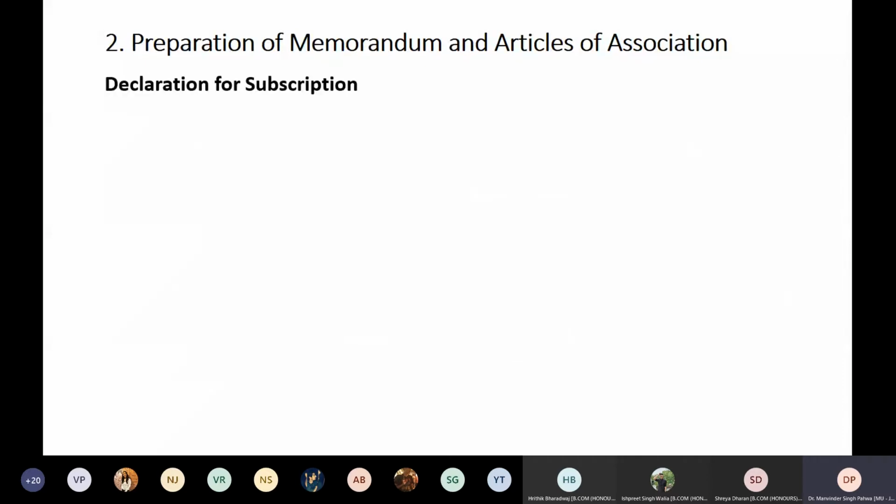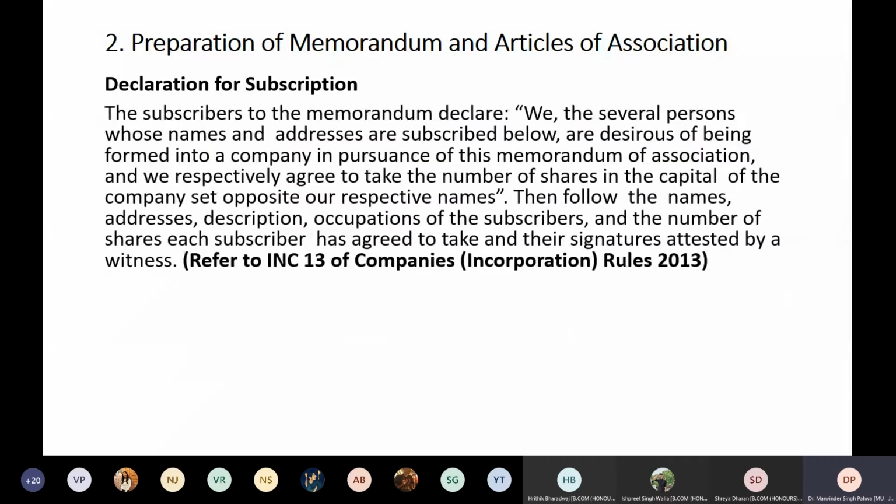Right. So next is your declaration of subscription. The subscribers to the memorandum declare that we, the several persons whose names and addresses are subscribed below, are desirous of being formed into a company in pursuance of the memorandum of association, and we respectively agree to take the number of shares in the capital of the company set opposite to our respective names.